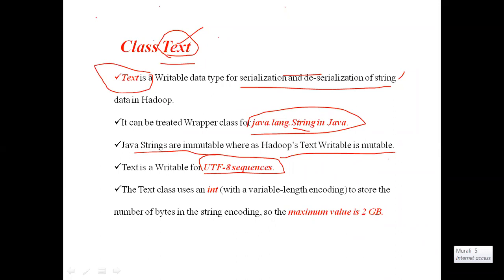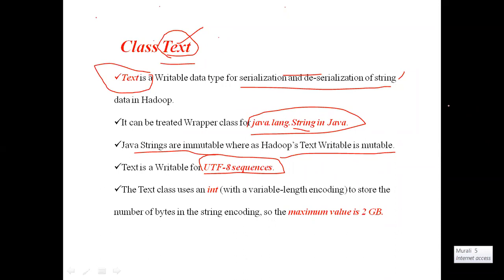A Text object can store a maximum of 2 GB of data at a time. For example, if I write Text t1 = and in the double quotations write "Murali is a good boy, Murali is so and so", like that we can write data whose size is 2 GB.